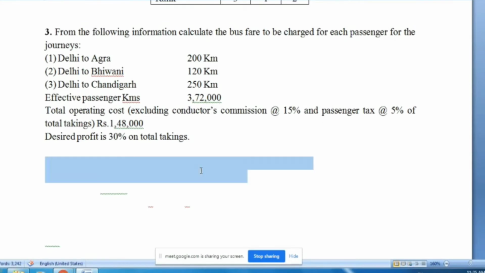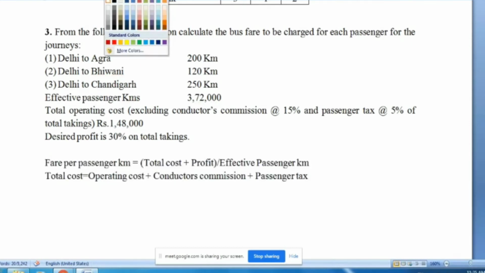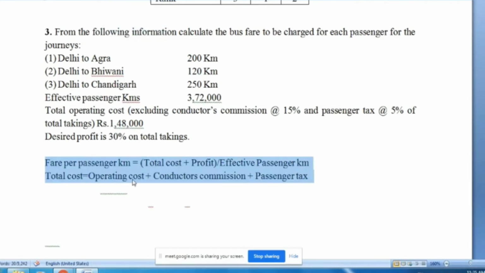So first of all, fare per passenger kilometer is equal to what? That is total cost plus profit divided by effective passenger kilometer. We have total cost, that means operating cost plus conductor's commission plus passenger tax. That is our total cost.